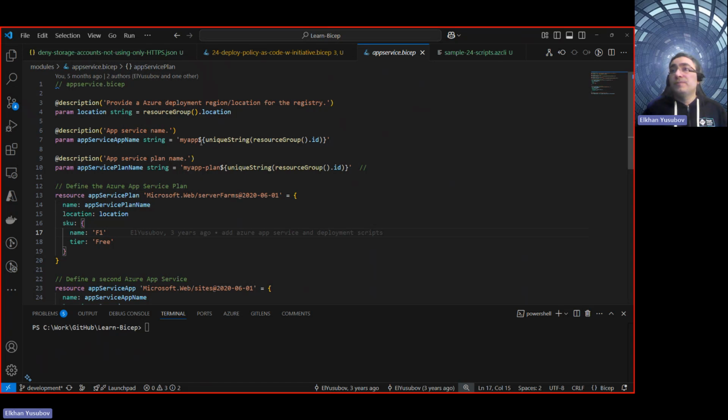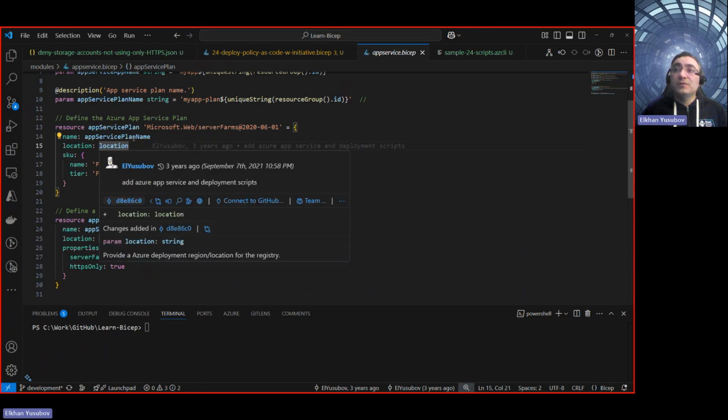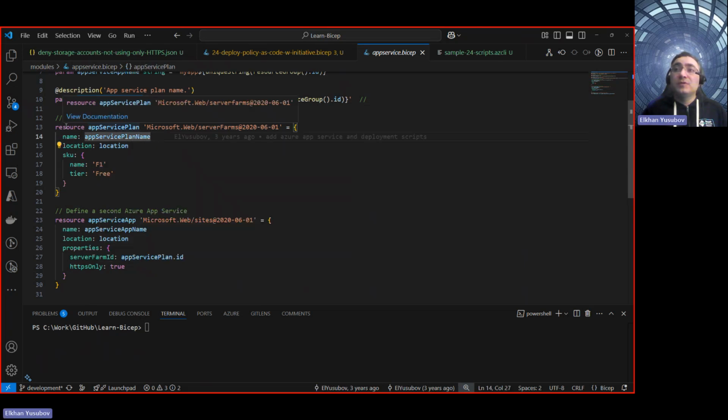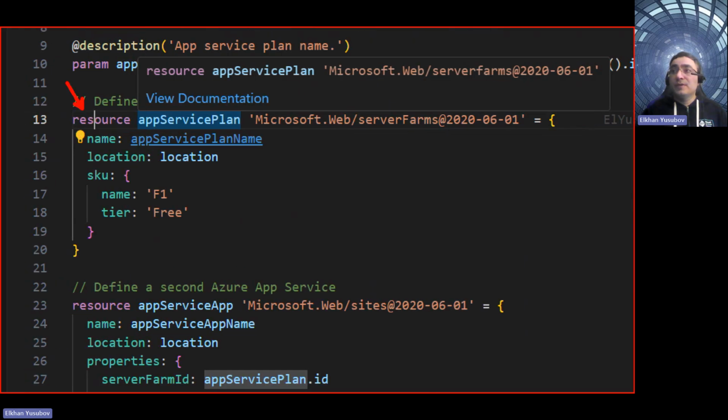So here, when we define the resource, as you see, we have parameters. You can define descriptions, you can define the name of each resource, and then the resource itself, which is basically a cloud resource. Each of them gets defined with this resource keyword here, okay?